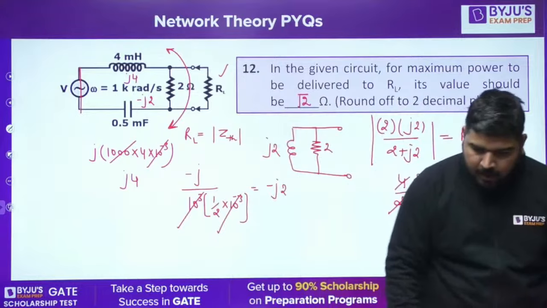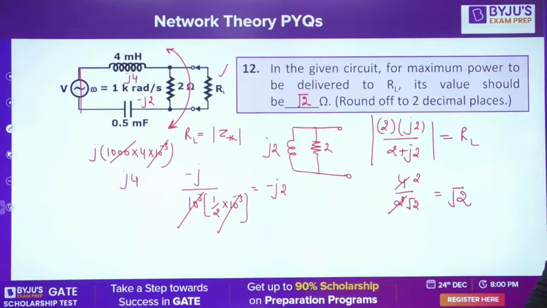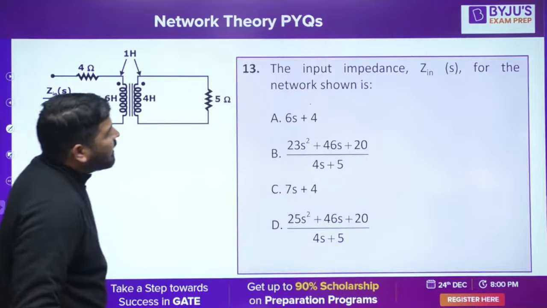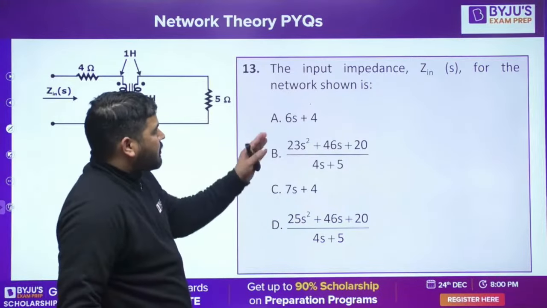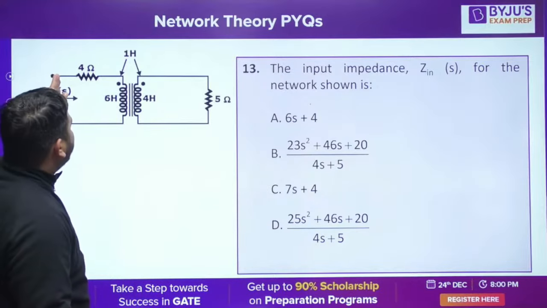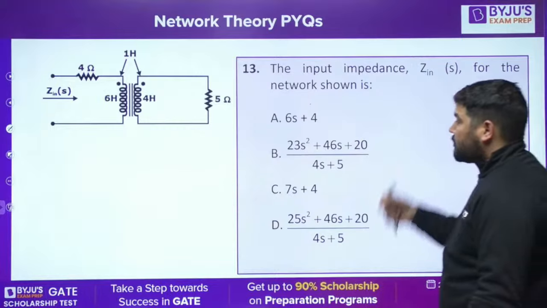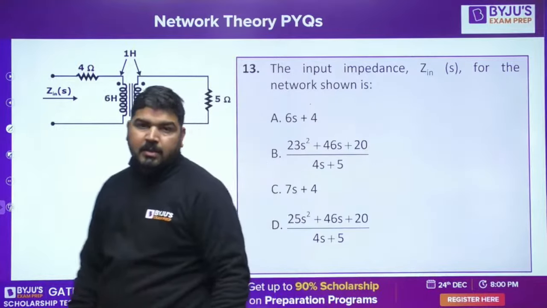It's simple. Okay, so this question was simple. Anyway, let's proceed with the next question. Now the input impedance for the network shown. I need to calculate this input impedance. How to calculate this input impedance? Do it guys. Tell me, what should I do? How to calculate the input impedance?